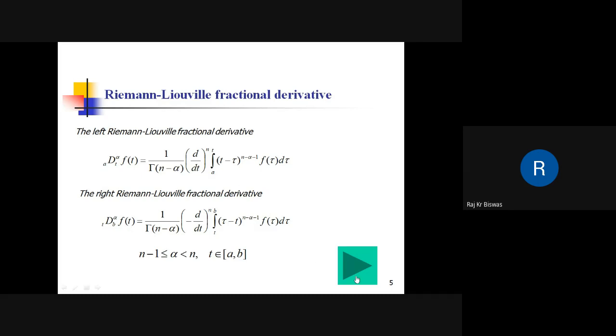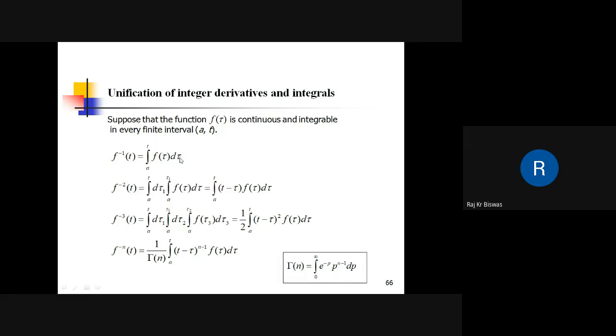Now let us go through this unification of integer derivatives and integrals, and how the fractional RL derivative came directly from the integer derivative. First, the first-fold integration of a function f(t) is defined as the integral from a to t of f(τ) dτ. This is very common. Then the second-fold integration of the function f(t) is the integral from a to t of dτ1, integral from a to τ1 of f(τ) dτ, and in a compact form this can be written this way.